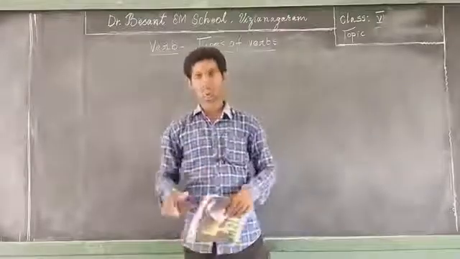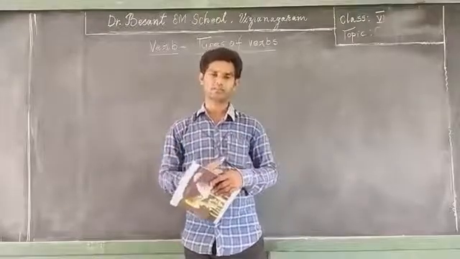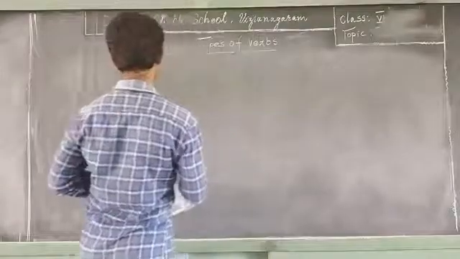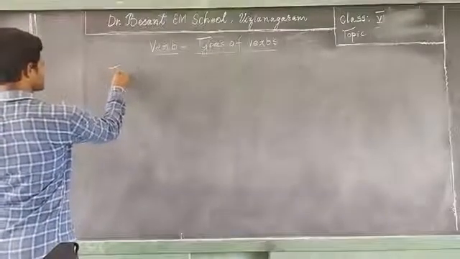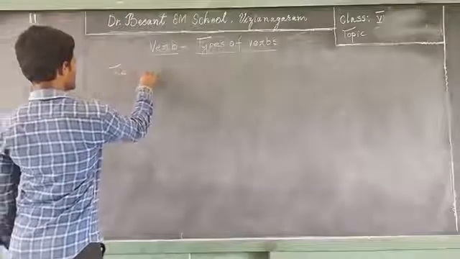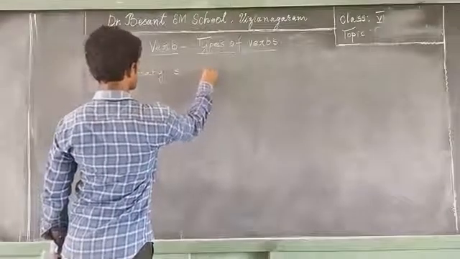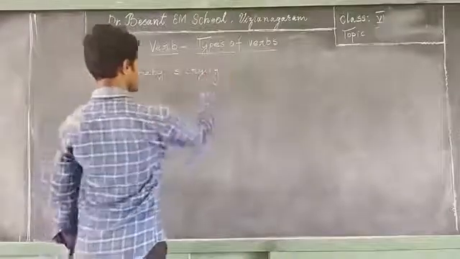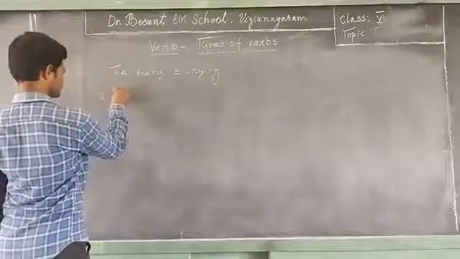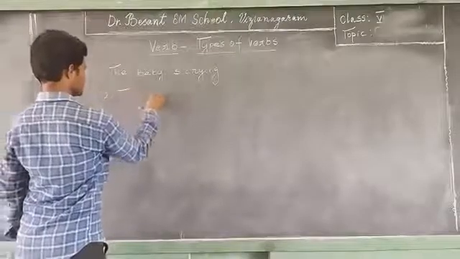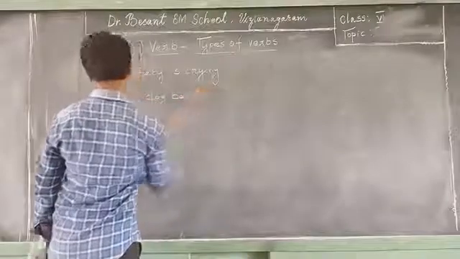So dear children, to understand very clearly and to have a complete idea about what a verb is, let us see some examples. For example, the baby is crying. The dog barks.